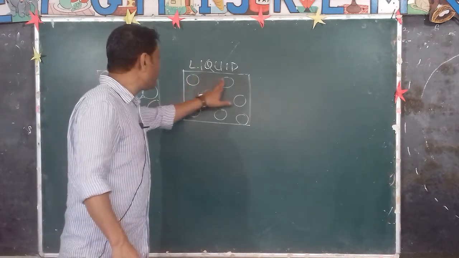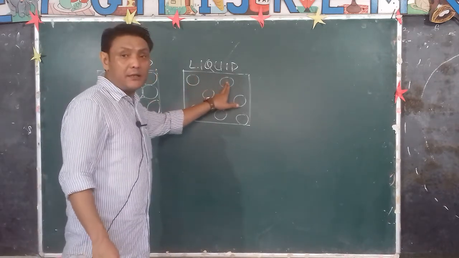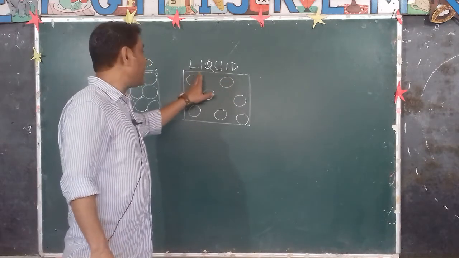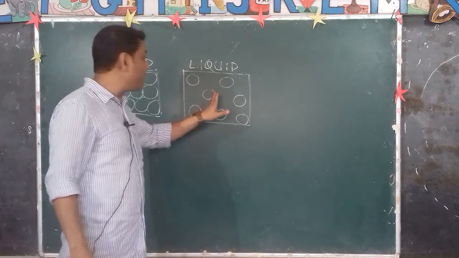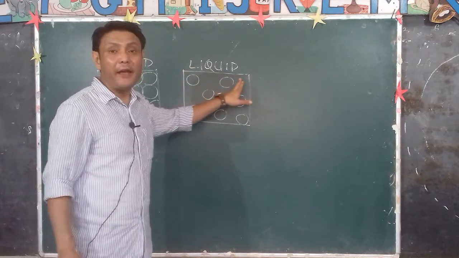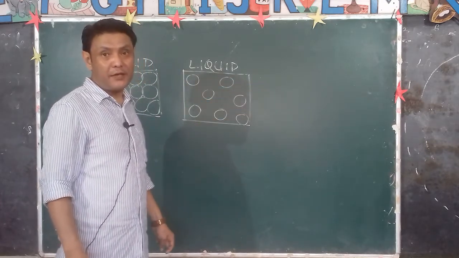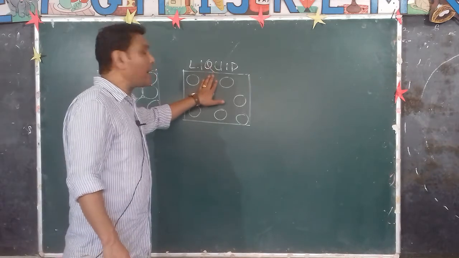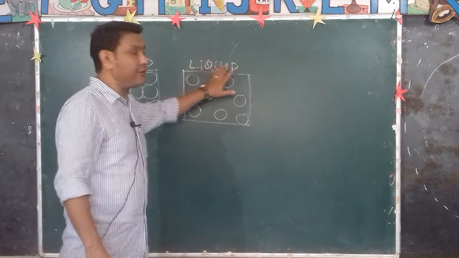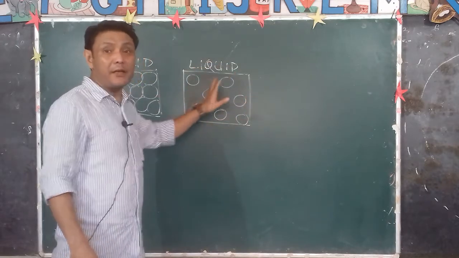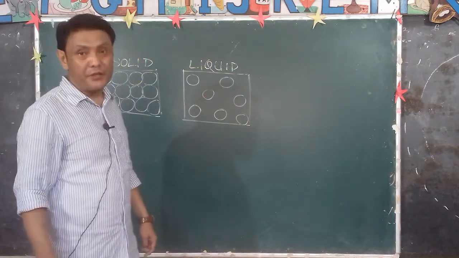The intermolecular force of attraction between the molecules in liquids is quite weak, weaker than that of the solids. Therefore, the molecules are not very close to each other. They have definite volume, but they do not have definite shape.